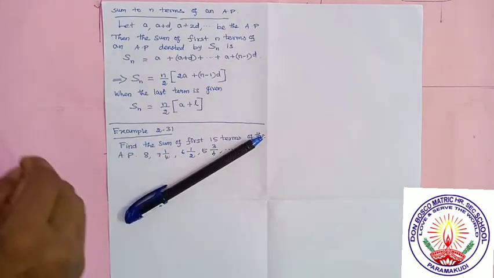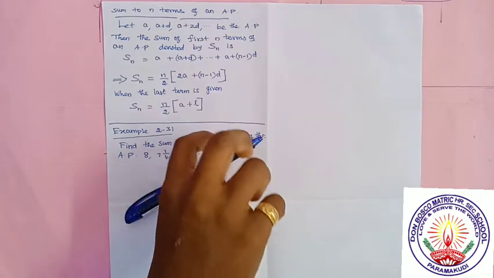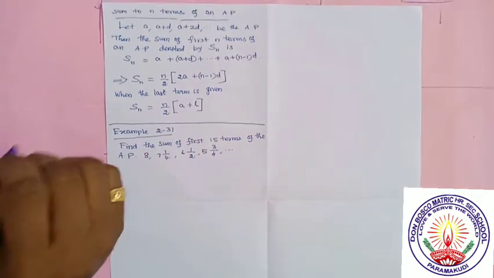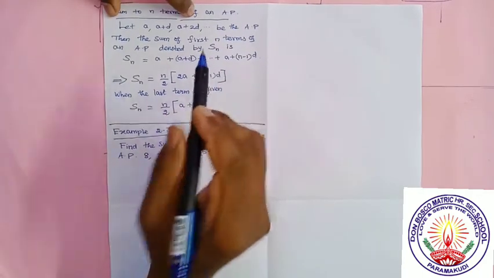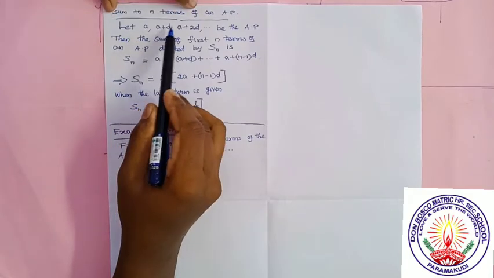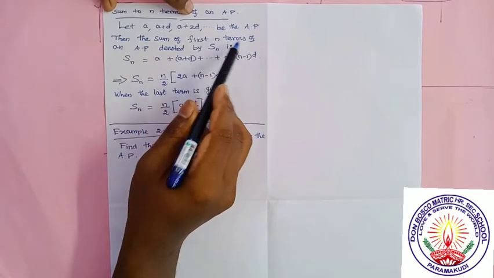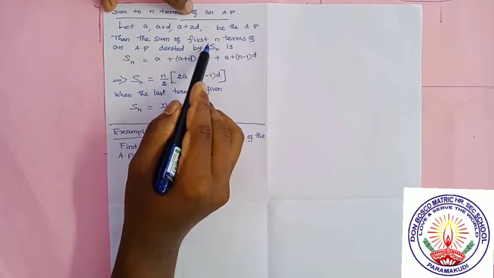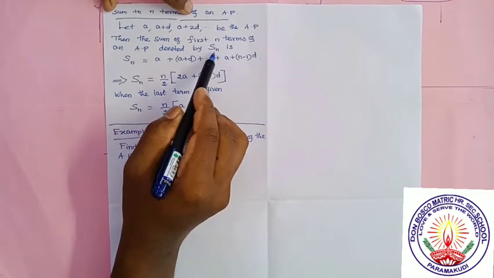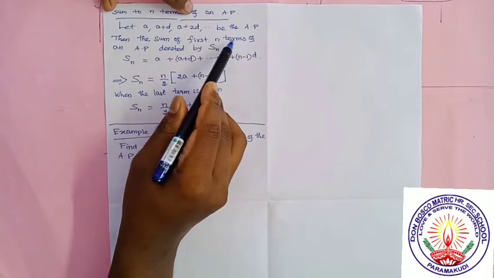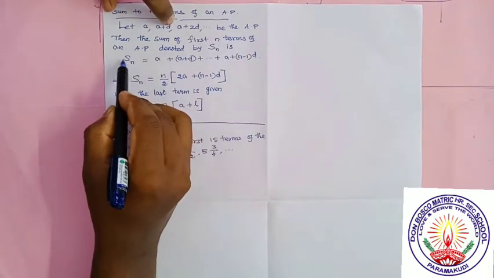Sum to n terms of an AP. Suppose an AP has n terms, and we are going to find the sum of n terms in the AP. We are going to learn the formula. Suppose a, a plus d, a plus 2d be an AP. Then the sum of first n terms of the AP is denoted by Sn. S means sum, n means n terms. So Sn denotes the sum of the first n terms, from the first term to the nth term.